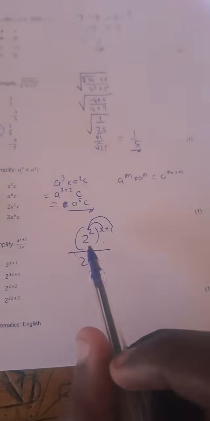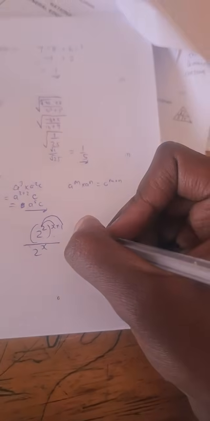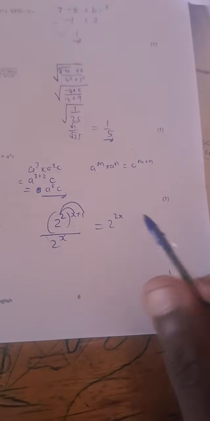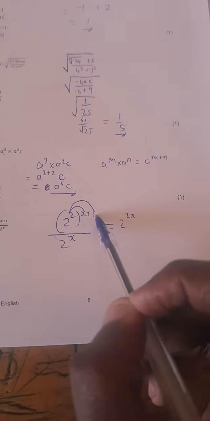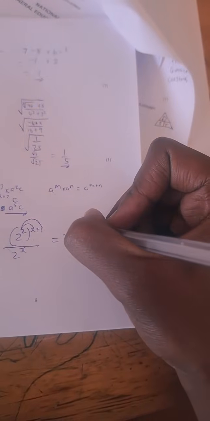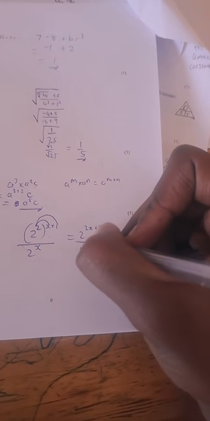Then what do we do? We take the 2, we distribute by multiplication. 2 times x in the exponent there gives us what? 2 to the power 2x. 2 times the 1. 2 times the 1 gives us 2. Over what? Over 2 to the power x.